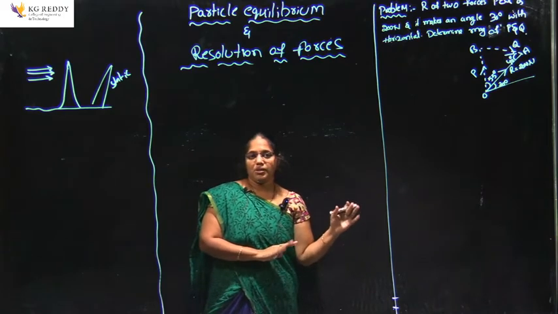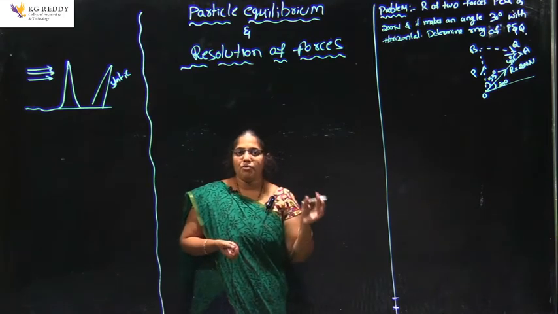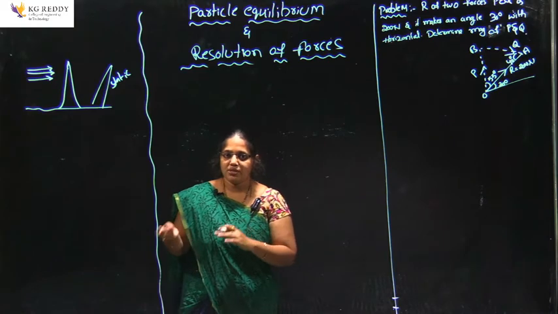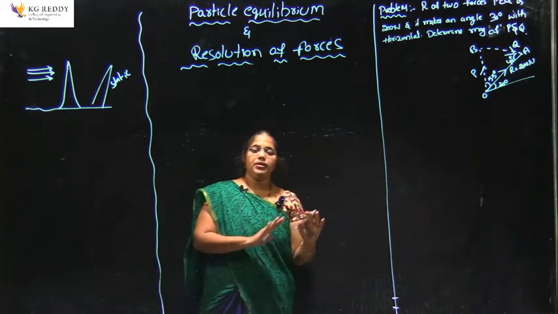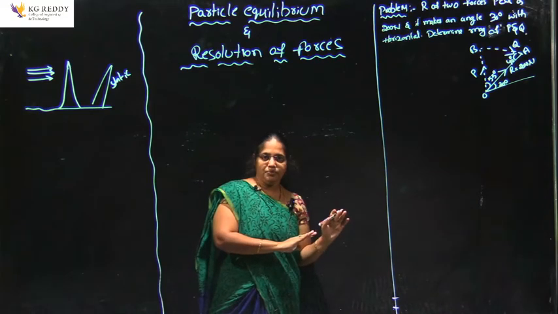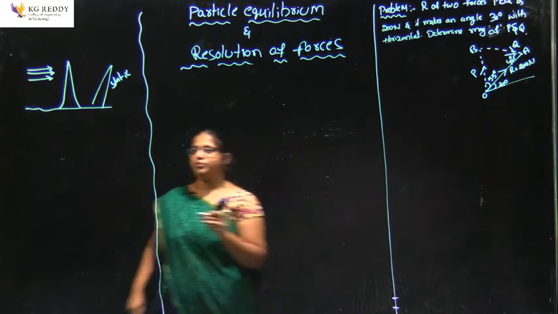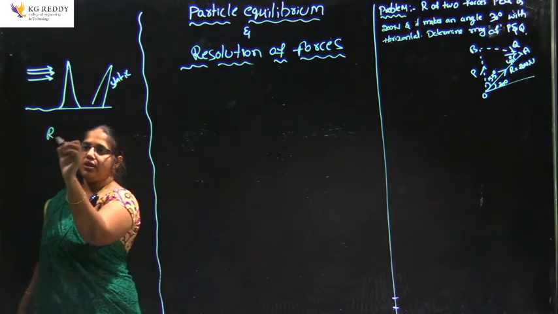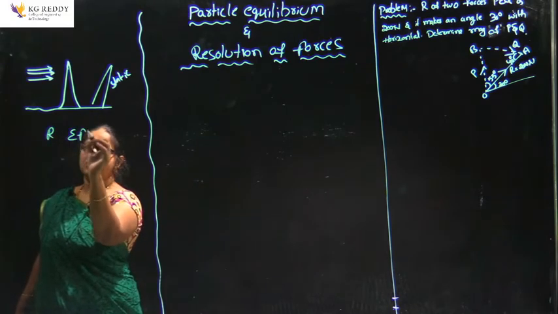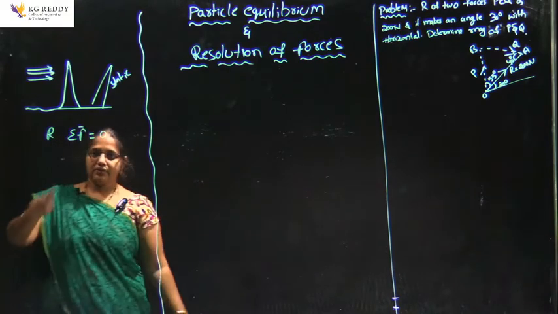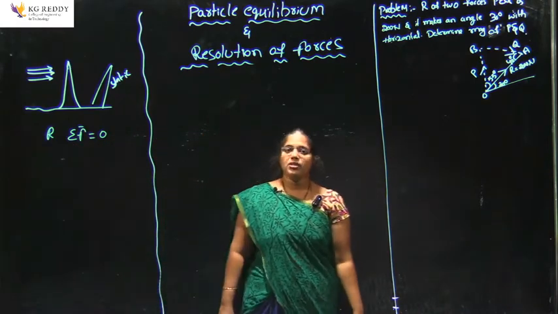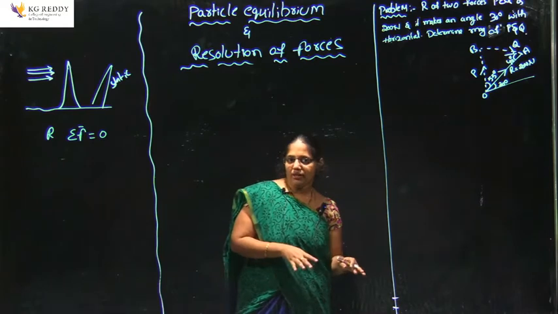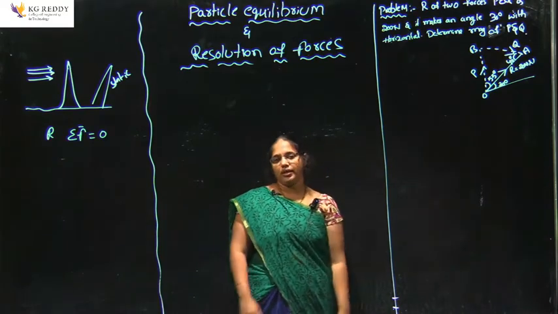That means the sum of all the vectorial forces acting on the body should be 0, and that will be treated as equilibrium. Therefore, the sum of all the forces equals 0. Suppose the forces are acting on a particle, then that will be treated as particle equilibrium.